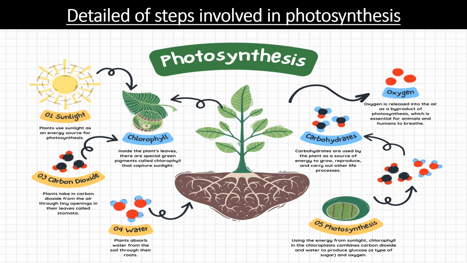The carbon dioxide required for photosynthesis is taken by plant leaves from air. Water required for making food is taken from soil. Sunlight provides energy for the preparation of food. The green pigment which is present in leaves is called chlorophyll. This chlorophyll helps in absorbing energy from sunlight. The oxygen produced in the process of photosynthesis goes to the air.